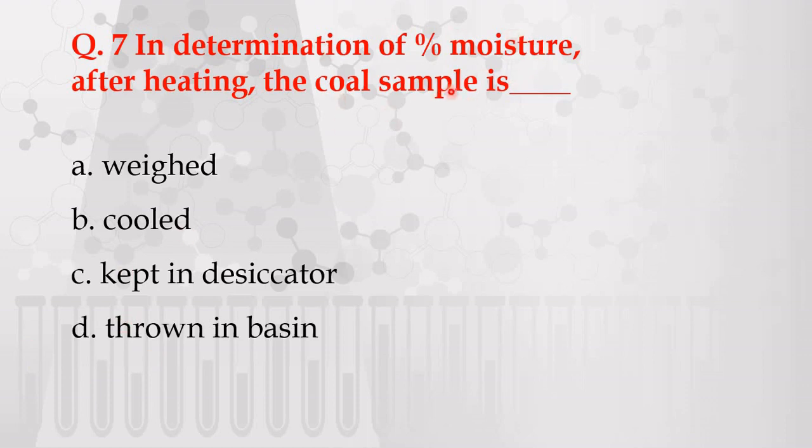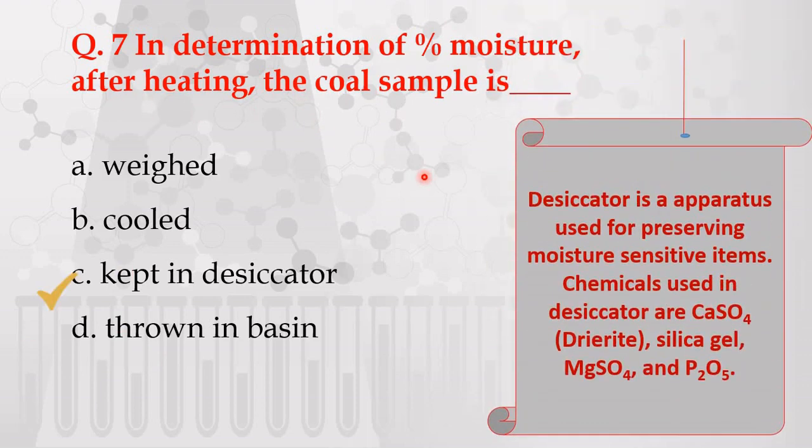So if you remember the determination of percentage moisture, then after heating you have to keep the sample in desiccator, because desiccator is an apparatus that is used for preventing moisture sensitive atoms. The chemicals used in desiccator are calcium sulfate, silica gel or magnesium sulfate, and sometimes P2O5 is also used.